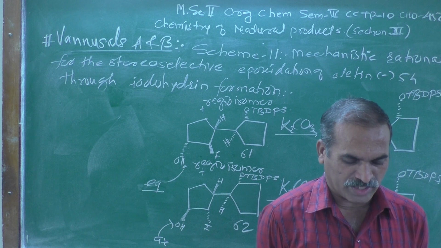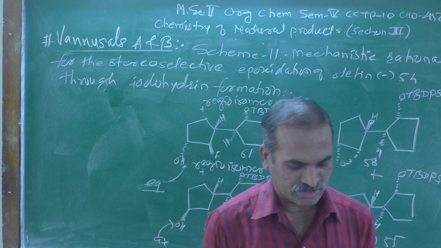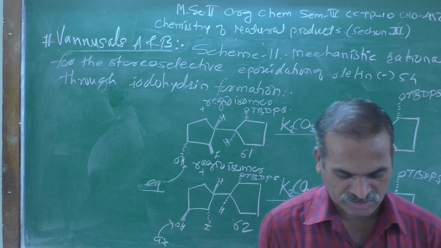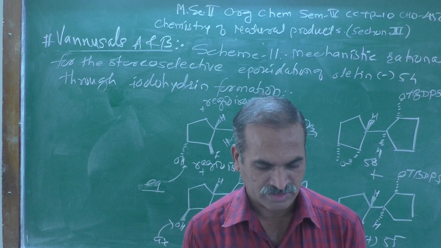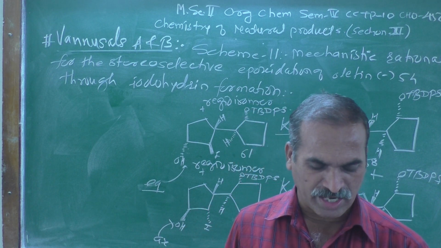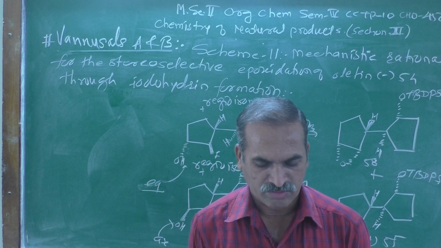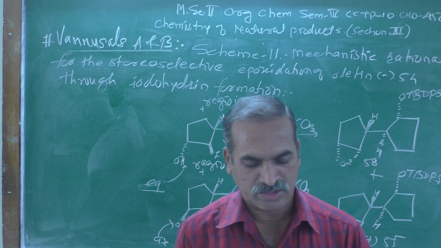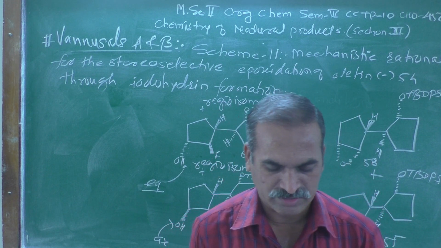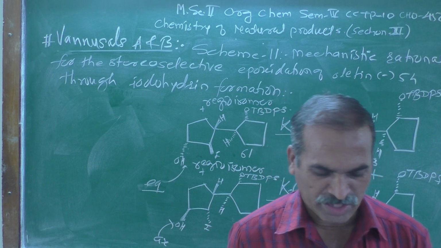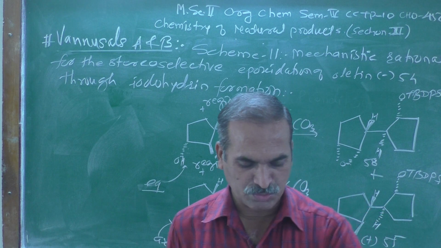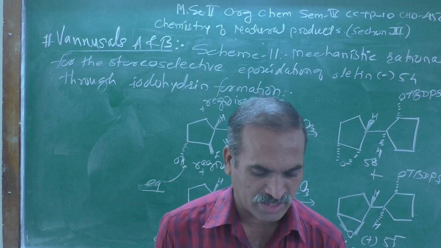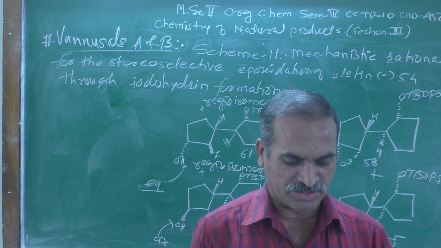Key to this postulated explanation is the reversibility of the formation of the two possible iodonium species 59 and 60, and the slow trapping of one of them, that is 59, as opposed to the fast trapping of the other, that is 60, method B, by H2O. From the results with metachloroperbenzoic acid epoxidation,